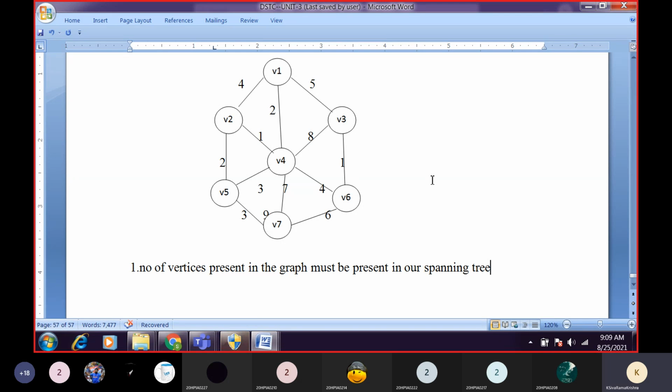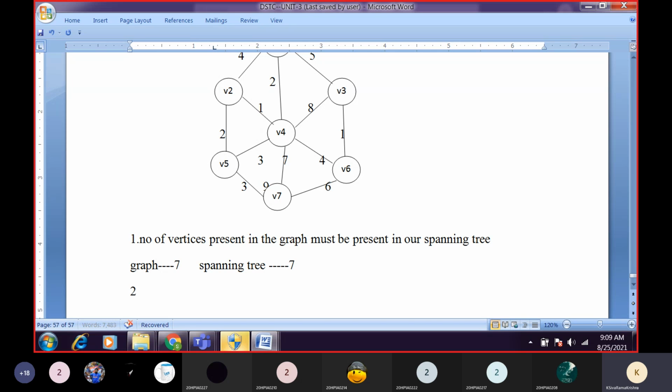How many vertices are in this graph? We have 7 vertices. After constructing the spanning tree, how many vertices does it consist of? It must consist of 7 vertices only. That is the first rule we have to follow.